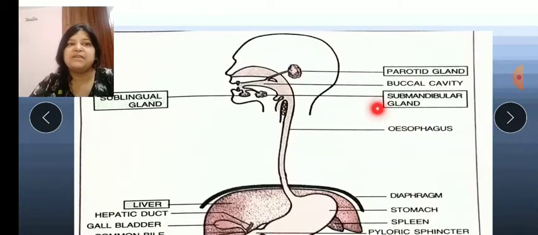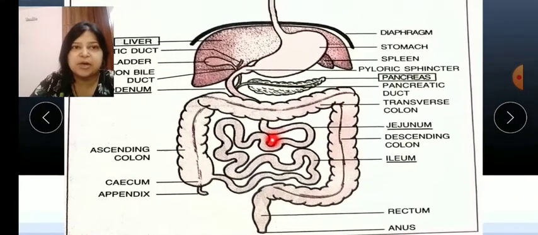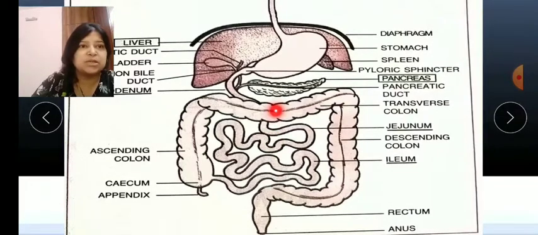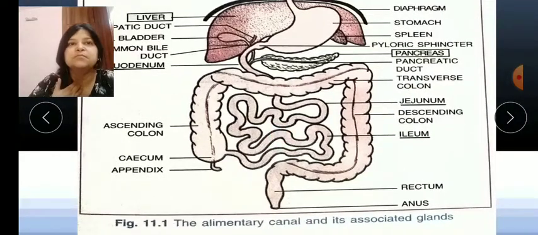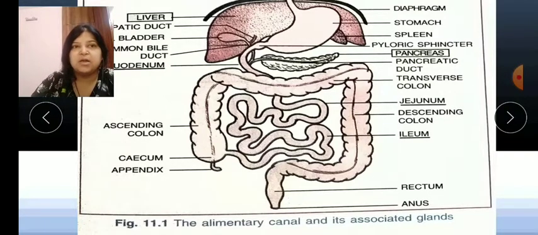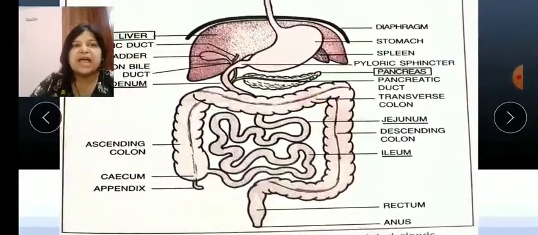Then we have the esophagus, then the stomach. This is the pancreas, you can see. This is the liver. Here are the small intestine and large intestine. You should know that sequence. The ileum, jejunum and duodenum are the three parts of the small intestine, children. The cecum, ascending colon, transverse and descending colon, and the rectum are the parts of the large intestine.